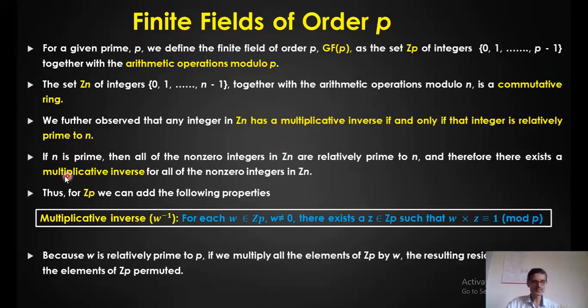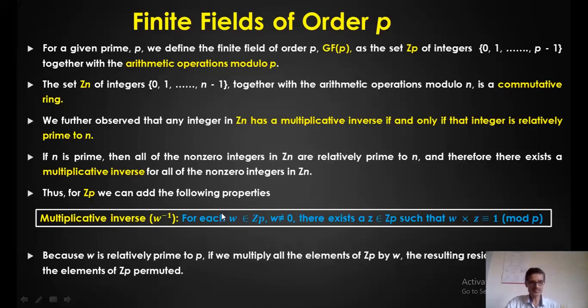If n is a prime number, there exists a multiplicative inverse. Okay, it actually forms a field. In that case, we can say there is a multiplicative inverse existing for every nonzero element of that Zp. Okay, when I say Z7, the elements are from 0 to 6, and of all these elements, except 0, the elements 1 to 6 will have a multiplicative inverse.